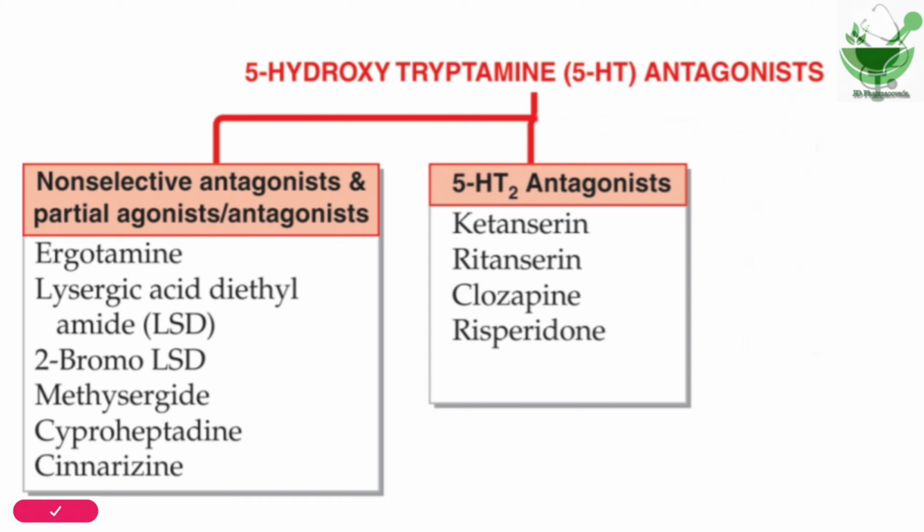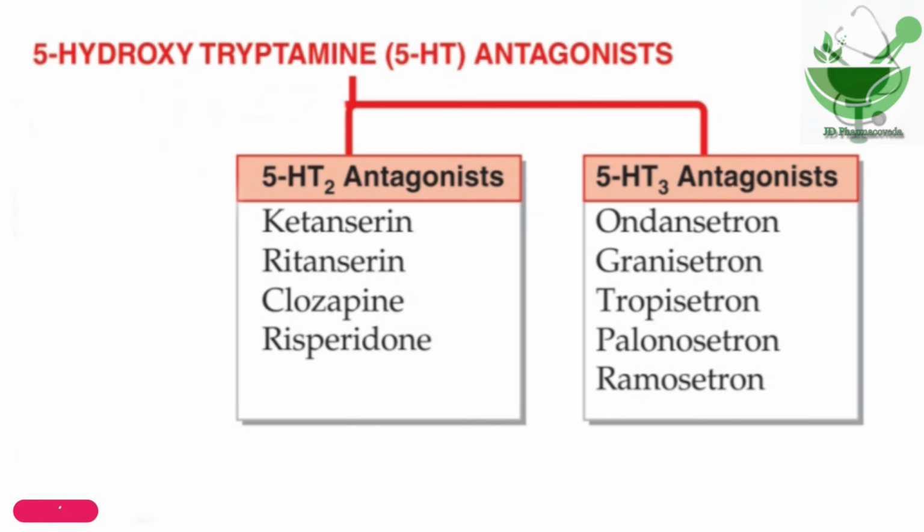Then the next category is 5-HT2 antagonists, which selectively act on the 5-HT2 receptors: ketanserin, ritanserin, clozapine, risperidone. Then the last category is 5-HT3 antagonists, which block the 5-HT3 subtype receptors. The drugs are ondansetron, granisetron, tropisetron, palonosetron, ramosetron. We know that these drugs are very important for antiemetic action, for emesis induced by anti-cancer drugs, or chemotherapy-induced emesis.